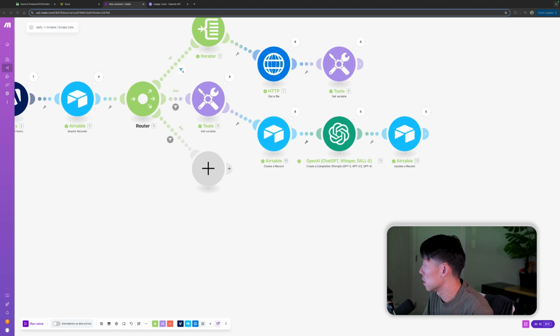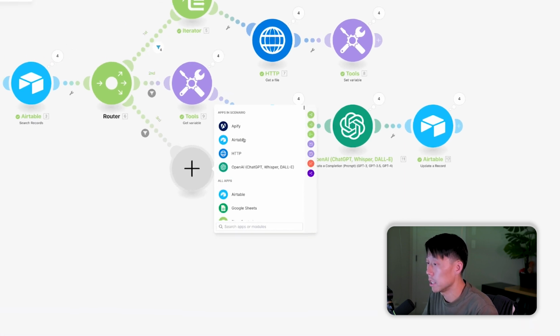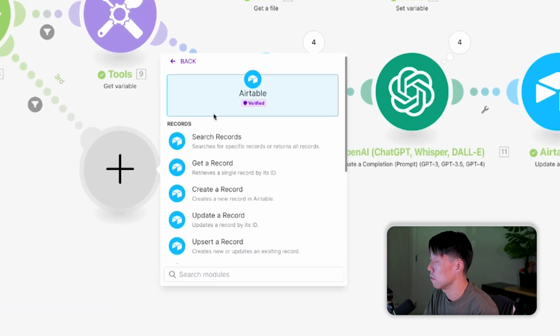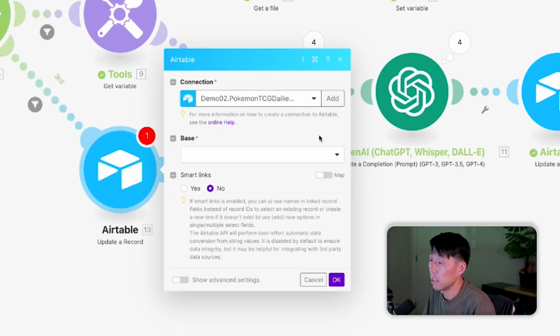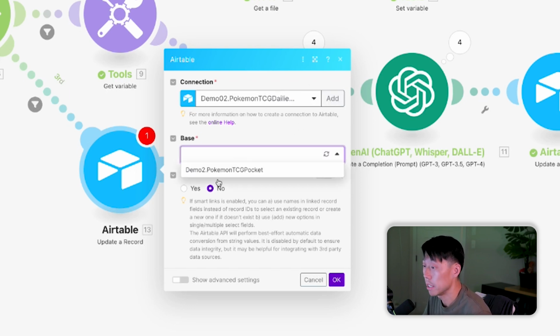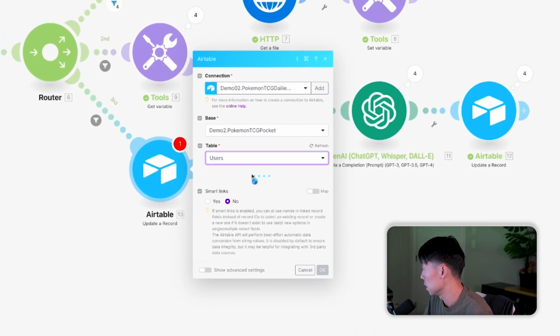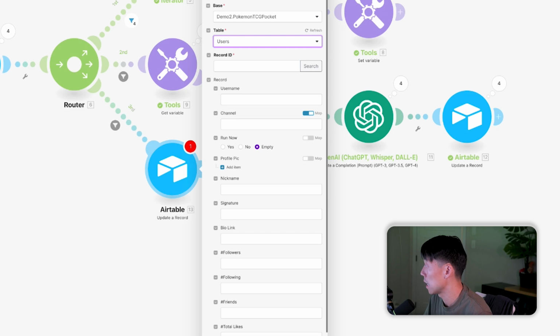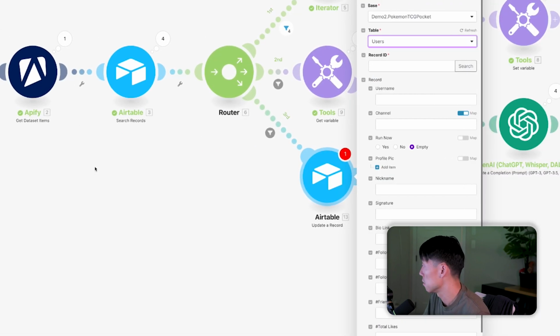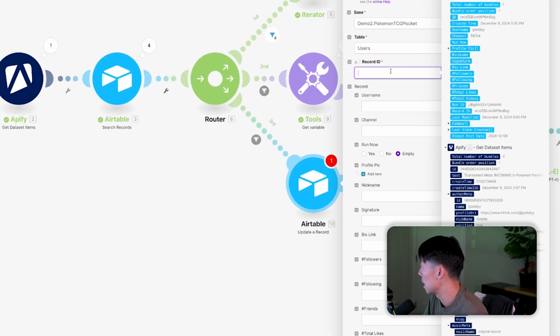The next thing we're going to do, now that we've passed through that filter, is update a record. That data is going to be the user record that we first triggered the automation with. So connection demo 02, base 02, users table, not videos this time. For the record ID, we're going to grab the one from Airtable search records, the one from when we grabbed the record here.